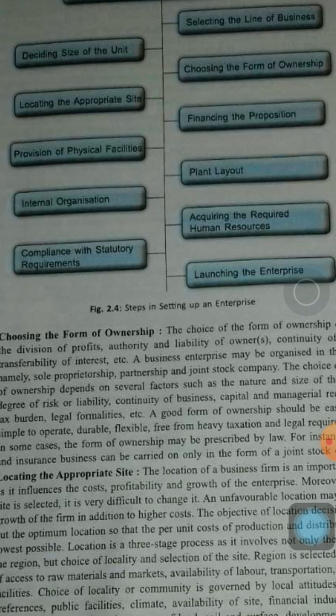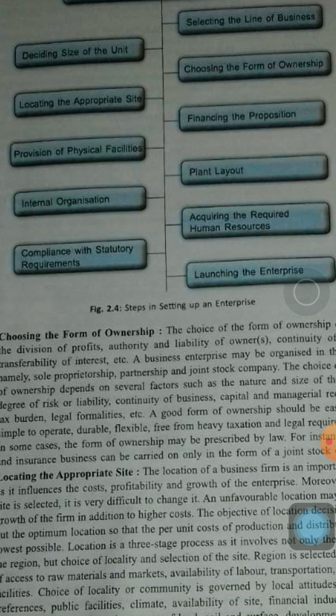And then comes internal organization. Internal organization means how the organization of the firm or a company will be, like how many managers will be there, how many laborers, how many supervisors will be there, what will be the power of supervisors and overseers and managers, what will be the facilities given to them, their duties and their rights, and also the responsibilities they will bear. So it has to be decided.